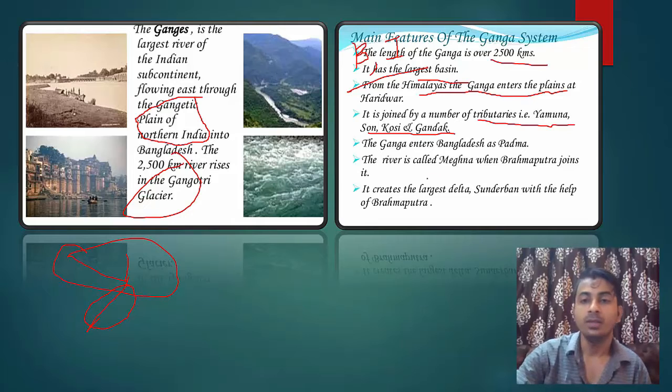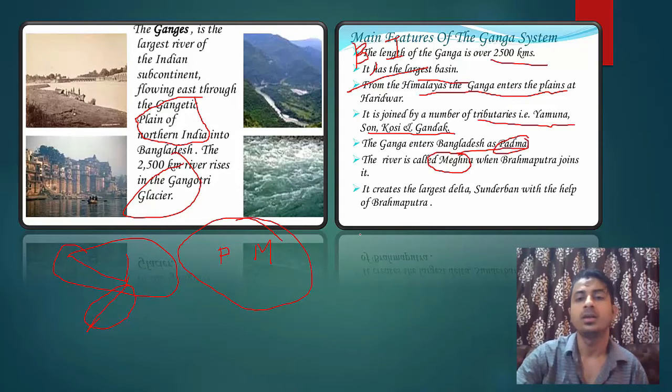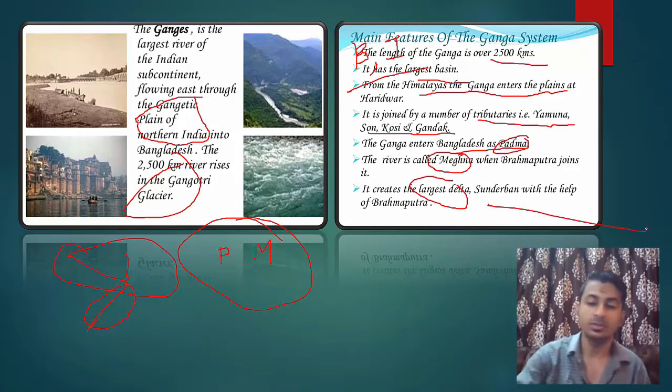Okay. In Bangladesh, it is known as Padma. You must remember this. And in Bangladesh, Brahmaputra is called Meghna. So Ganga is called Padma and Brahmaputra is called Meghna. You must remember this. And it creates the largest delta in the world with Sundarbans.